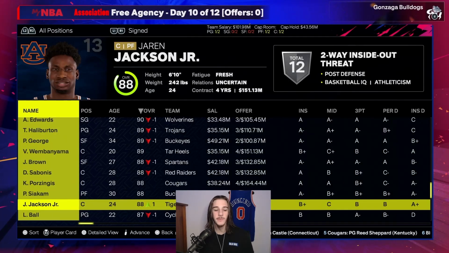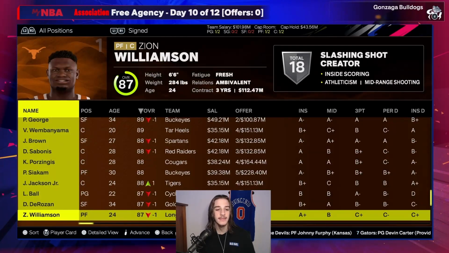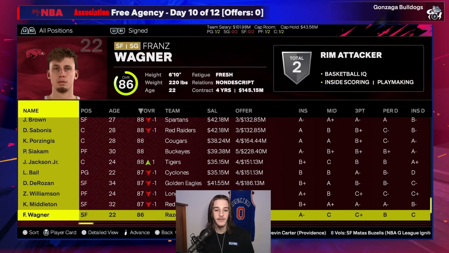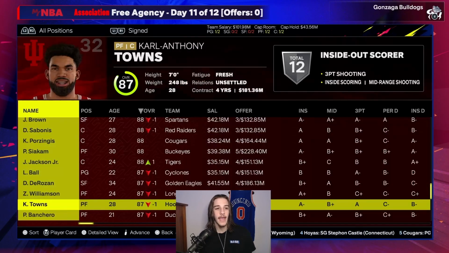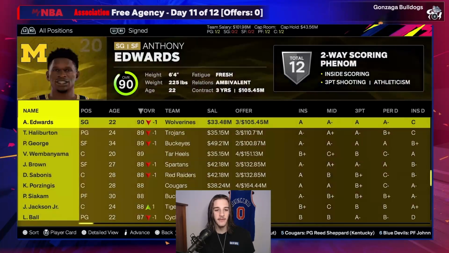Jaren Jackson is going to end up committing to Auburn. LaMelo Ball commits to Iowa State. Zion ends up committing to Texas. Franz Wagner commits to Arkansas. Dejounte Murray commits to Oklahoma. Cat is going to commit to Indiana. So I believe that's Brunson and Cat back together.